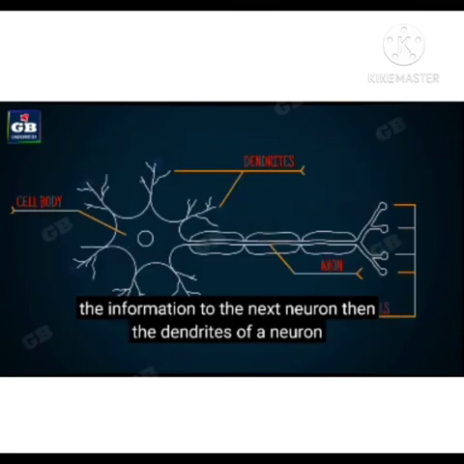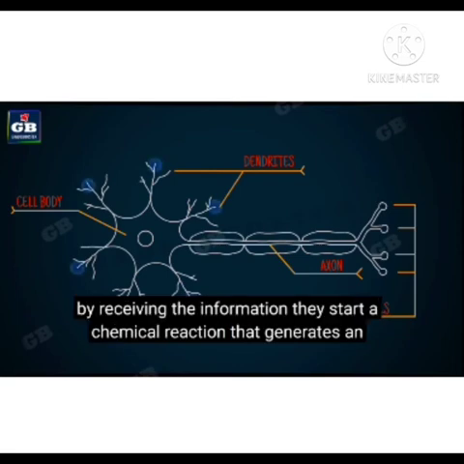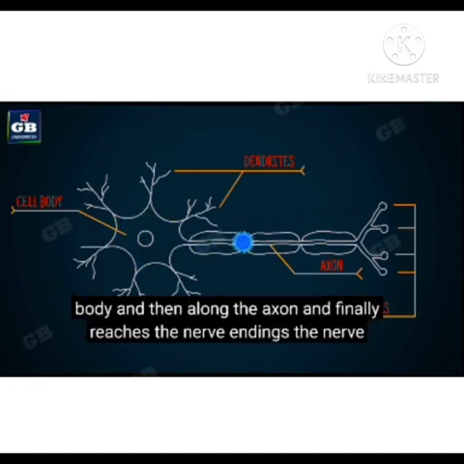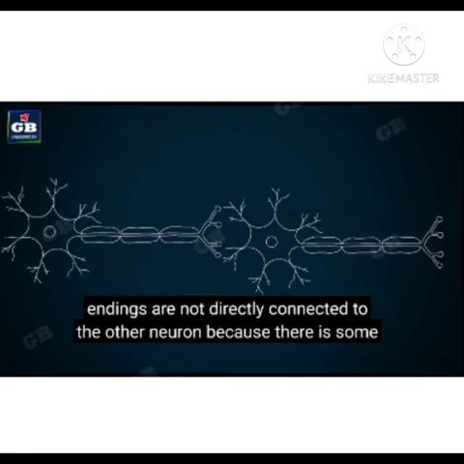and the dendrites of a neuron, by receiving the information, start a chemical reaction that generates an electric impulse, and this electric impulse travels from the dendrite to the cell body and then along the axon, and finally it reaches the nerve endings, right?